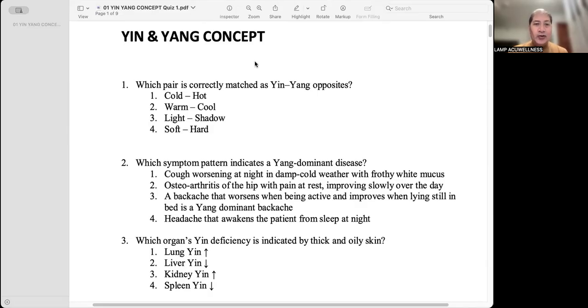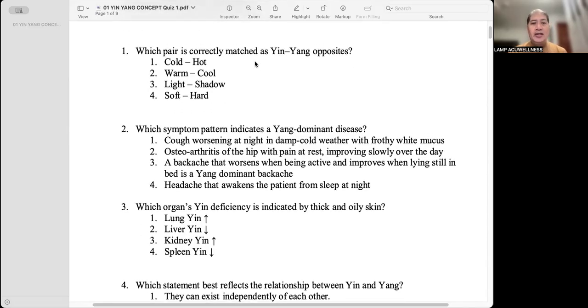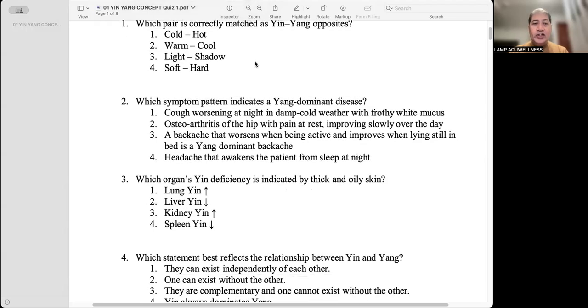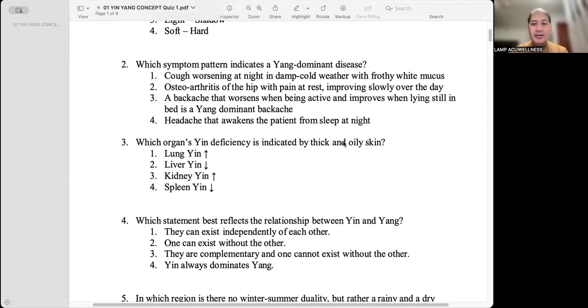So today we're going to be reviewing the Yin and Yang concept. Number one, which pair is correctly matched as Yin Yang opposites? One, cold and hot. Which symptom pattern indicates a Yang dominant disease?